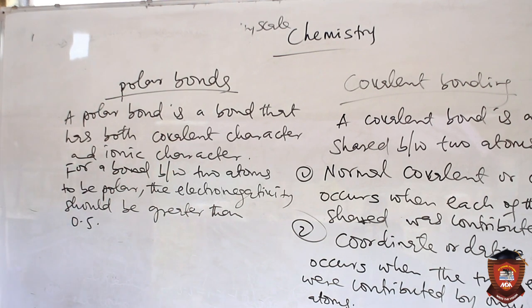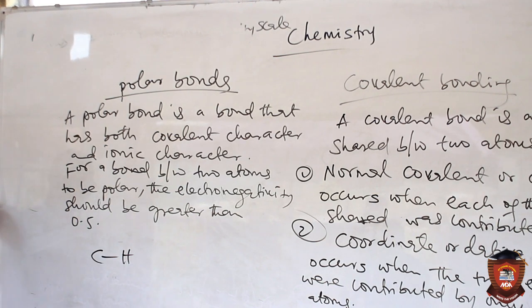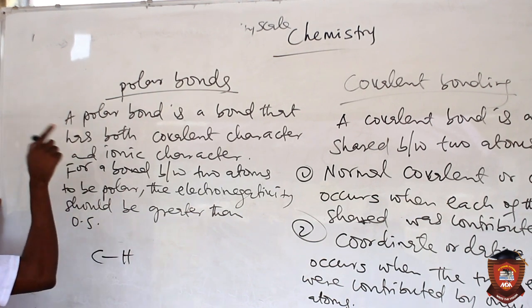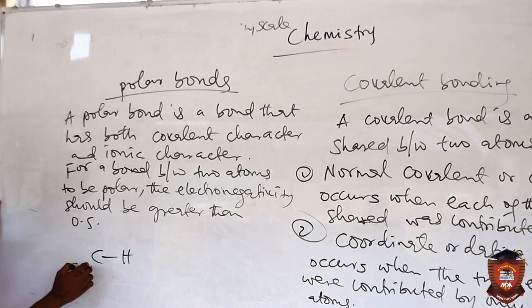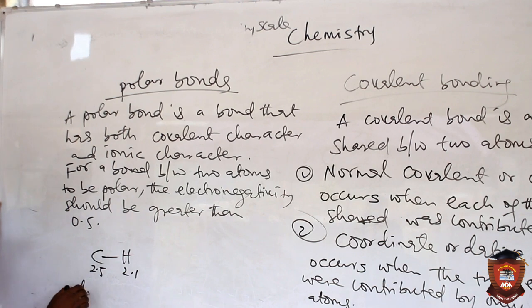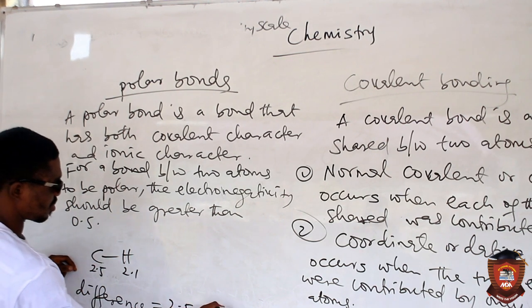Let me give an example, something like a bond between carbon and hydrogen. Let's see whether it will be polar or not. According to the Linus Pauling scale, the electronegativity of carbon is 2.5 and hydrogen is 2.1. What is the difference now? The difference in electronegativity is 2.5 minus 2.1, which is 0.4.